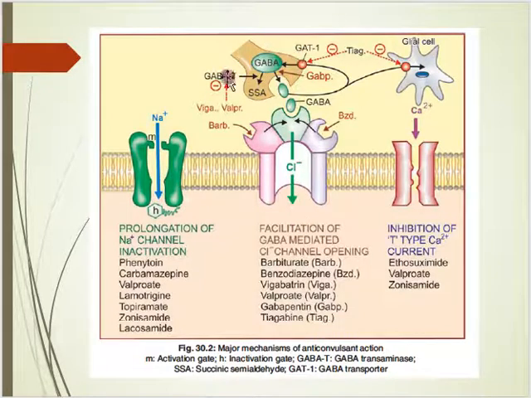We will discuss later how GABA production or GABA metabolism is also responsible for the control of this disease, but it is secondary. The third one is calcium channel mediated, that is, the inhibition of T type calcium current. For example, ethosuximide, valproate, and trimethadione are the drugs which can inhibit the T type calcium channel current.